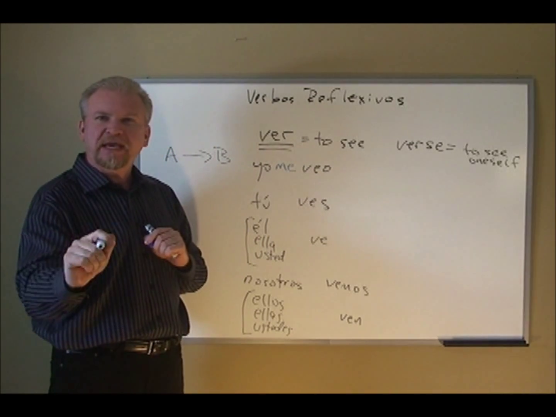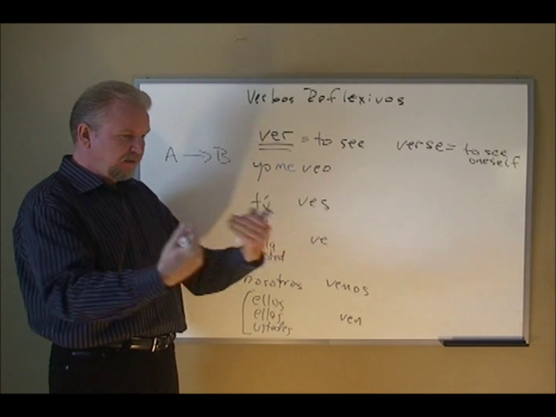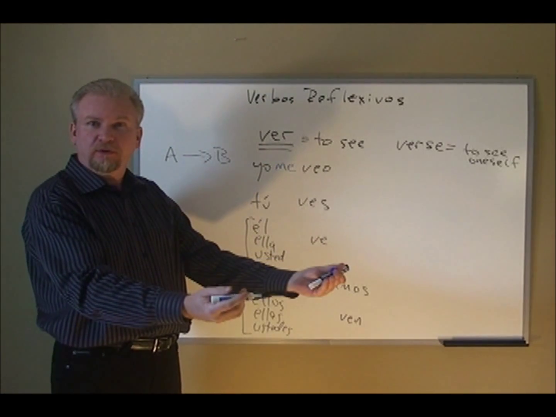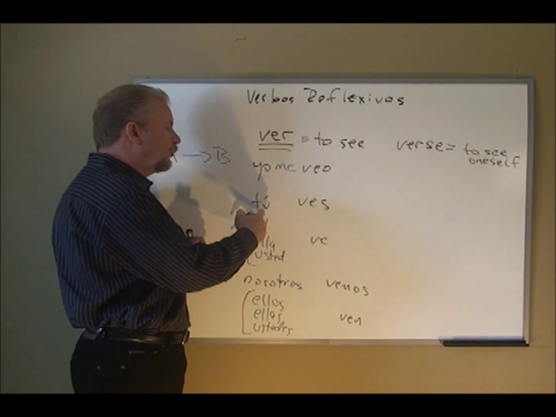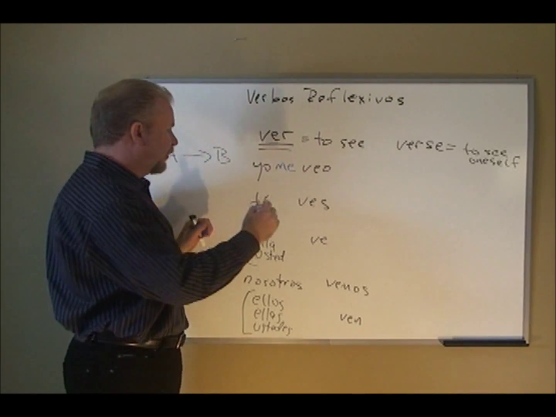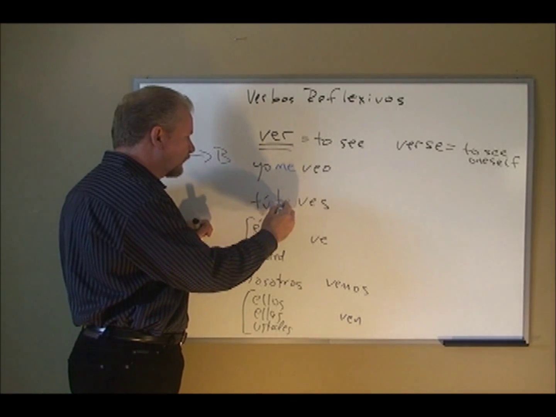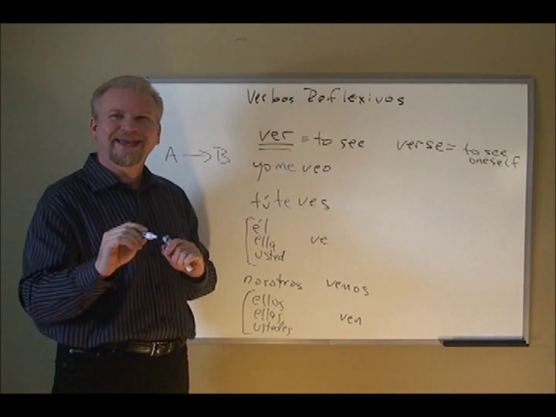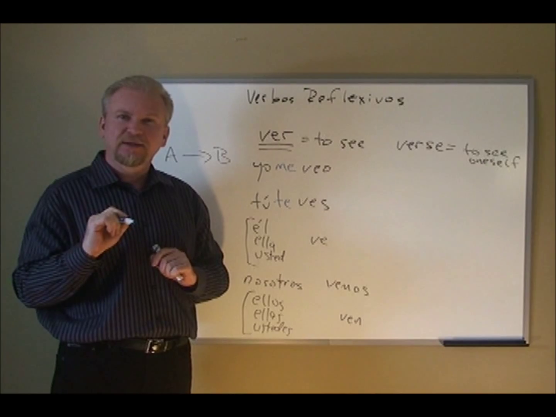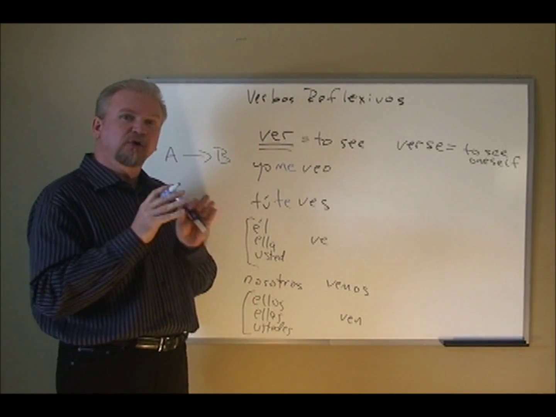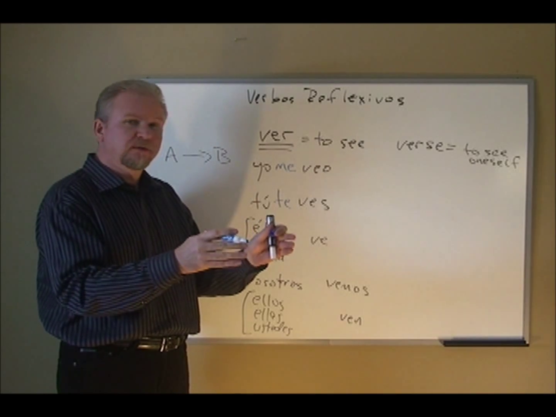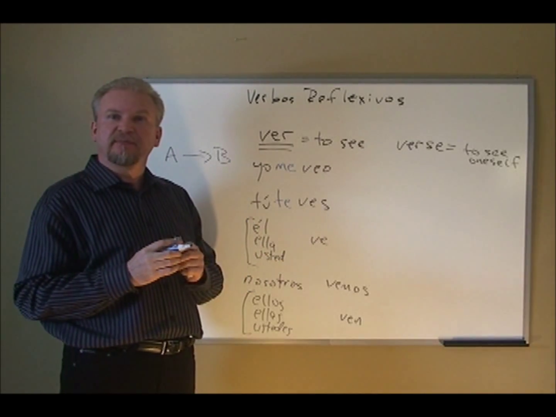Yo me veo. I see me. Or in English, I see myself. Tú, the reflexive pronoun. Tú te ves. You see yourself. You're not doing the seeing now. The seeing is coming back to you.